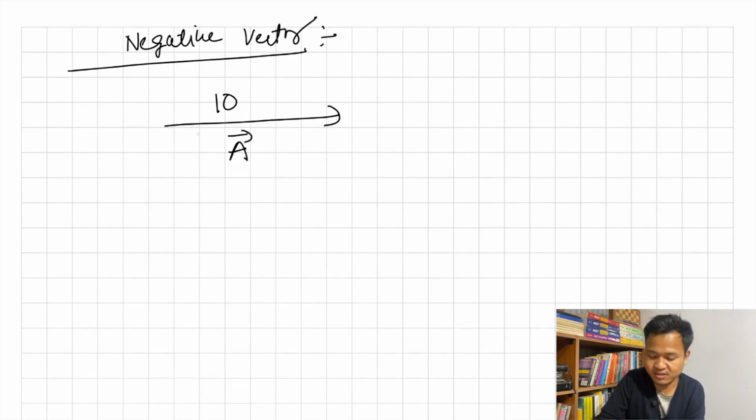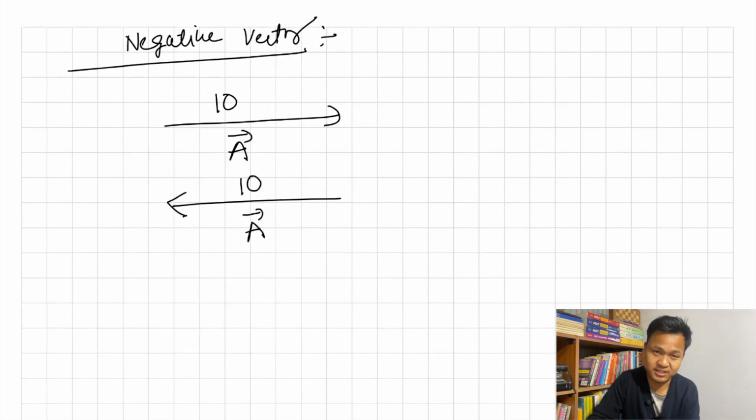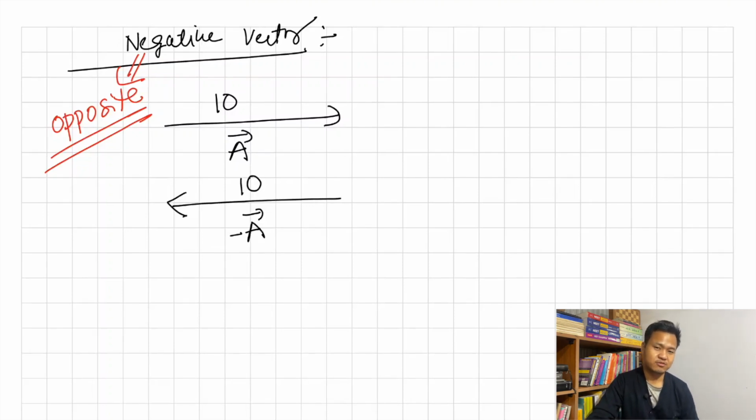If I draw the same vector a bar, 10 units, but in the opposite direction, this is minus. So negative basically means opposite. So it should be opposite. Negative vector basically means opposite vector.